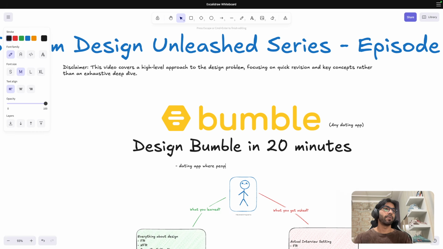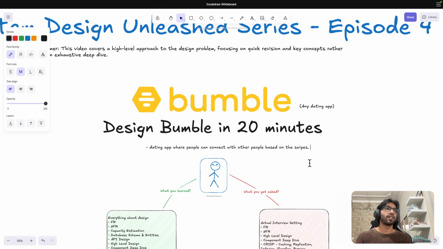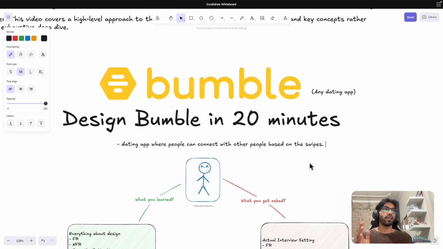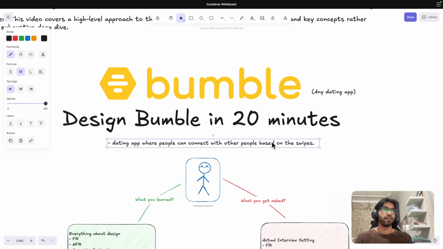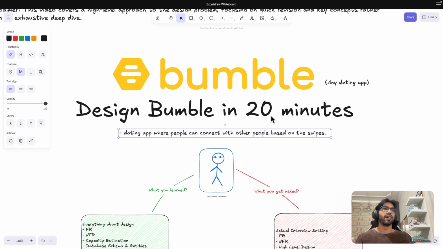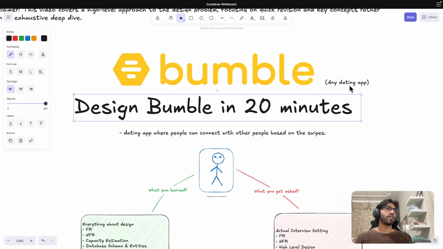users, or you can say people, can connect with other people based on swipes. So basically you can swipe right if you like someone, and if the other person also swipes right, then it's a match. And then you can talk to each other, meet each other if your luck falls out. So that is Bumble.